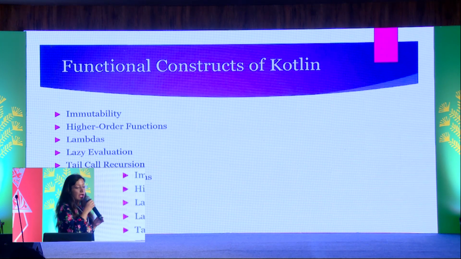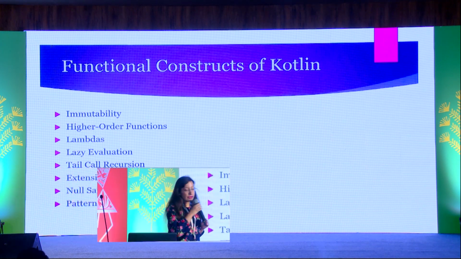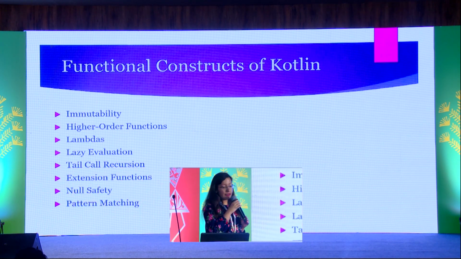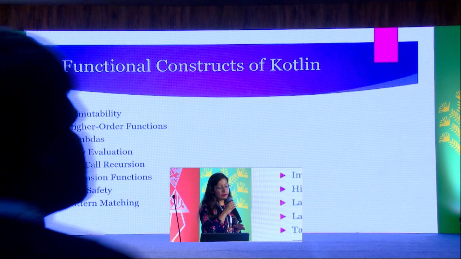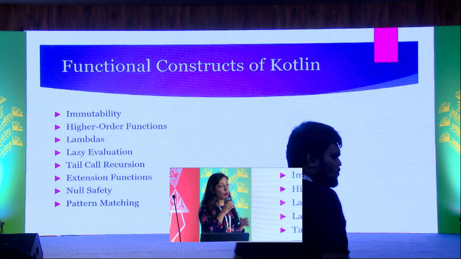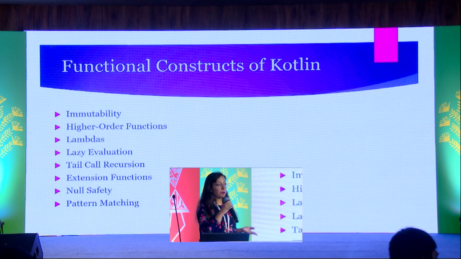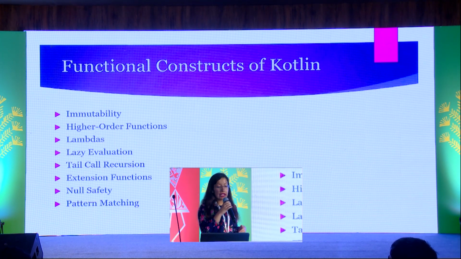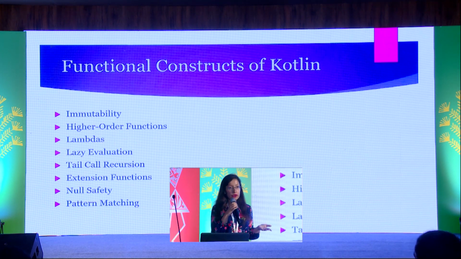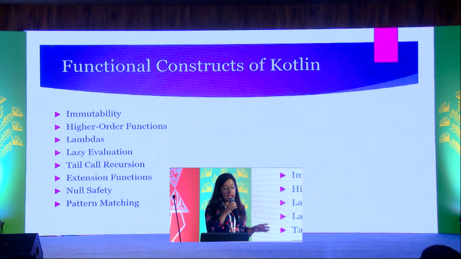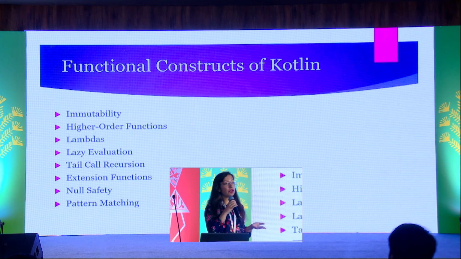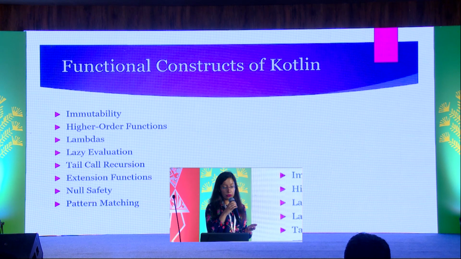Okay, so let us take a look at functional constructs of Kotlin. They are immutability, which means that for an immutable object, the state of object cannot be changed, and we impose immutability by using val keyword in Kotlin. Higher order functions are name given to those functions which take functions as parameters or return functions. Lambdas, again a function being supplied to another function, but in this case the function being supplied does not have a name. Lazy evaluation, where the creation of an object is deferred until it is first used.